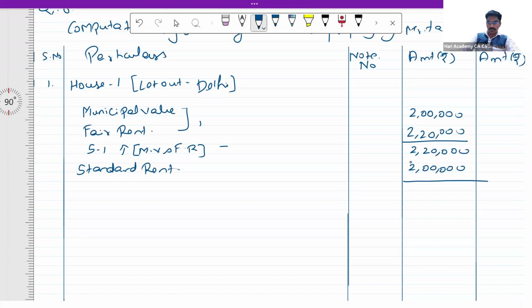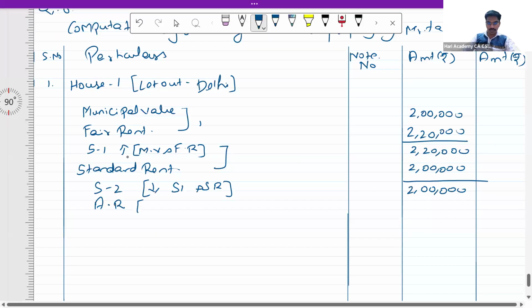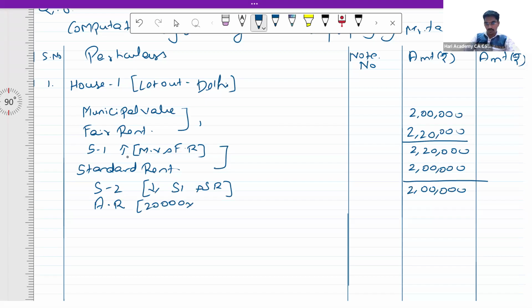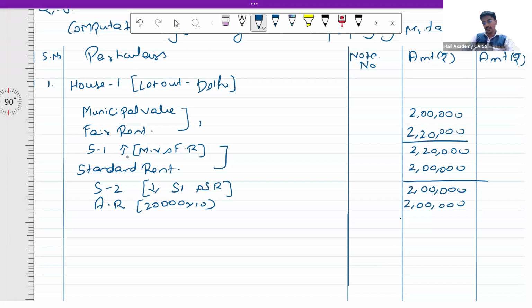Hence, whichever is lower. Step 2 is lower of step 1 and standard rent. This is 2 lakhs. Then the next point is actual rent. Actual rent in the present case is 20,000 for 10 months. This is 2 lakhs. So the total amount of gross annual value for house number 1 is 2 lakhs.